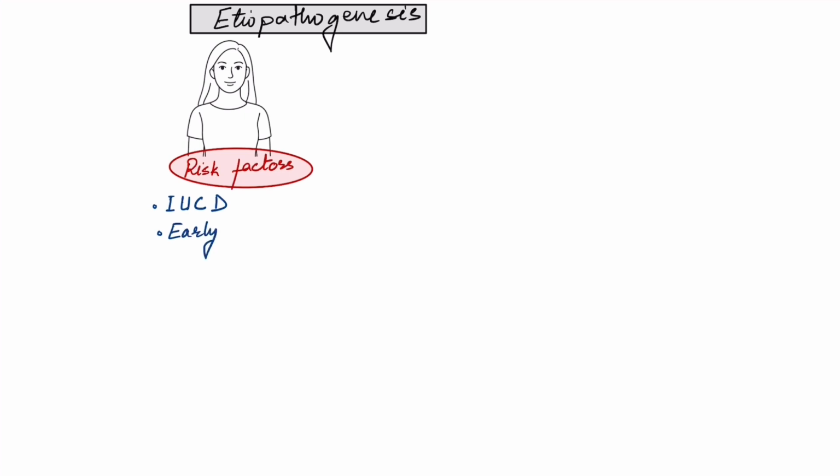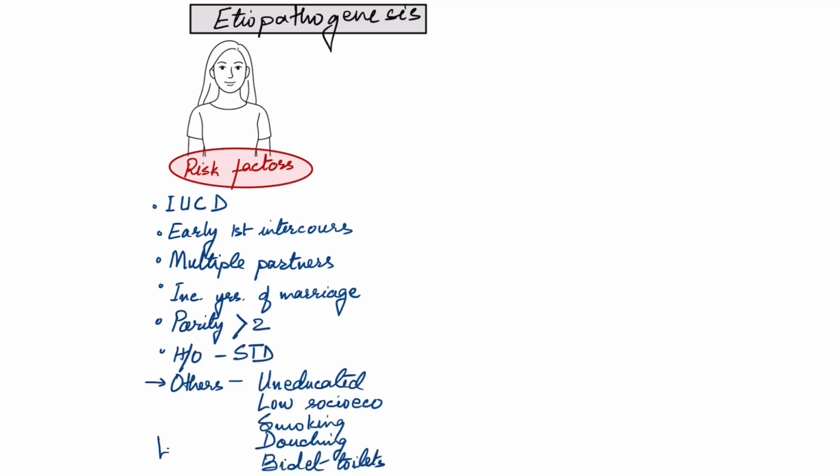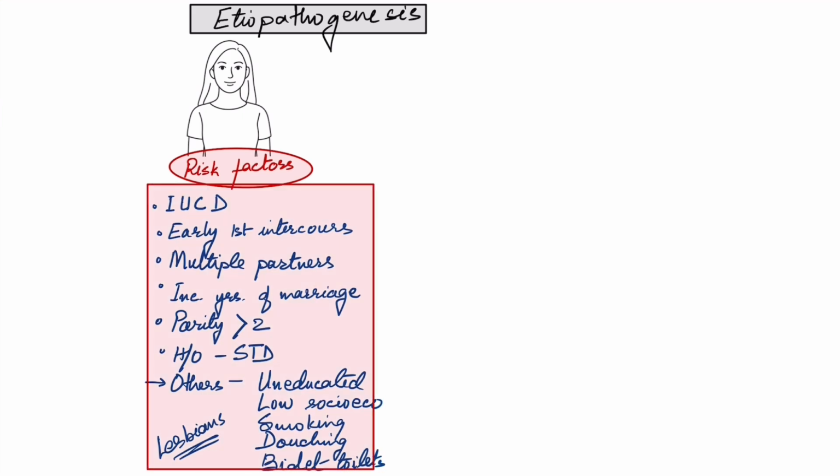They are IUCD insertion, early first intercourse, multiple partners, increased age, years of marriage, parity more than 2, history of STD, and others like lack of education, low socioeconomic conditions, smoking, douching, and using bidet toilets. We have even heard lesbians have a higher risk in one study. It may be due to the sharing of toys among them.